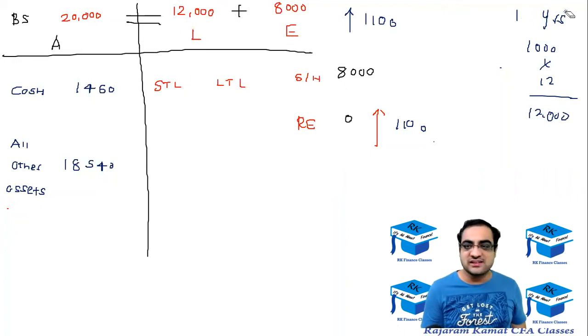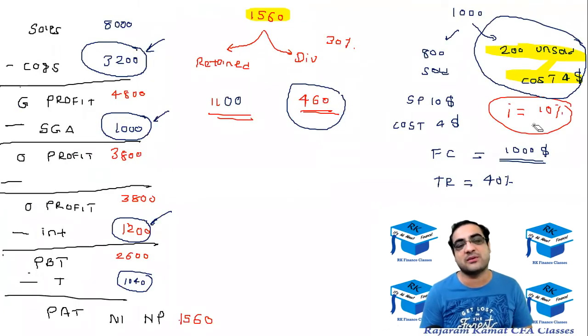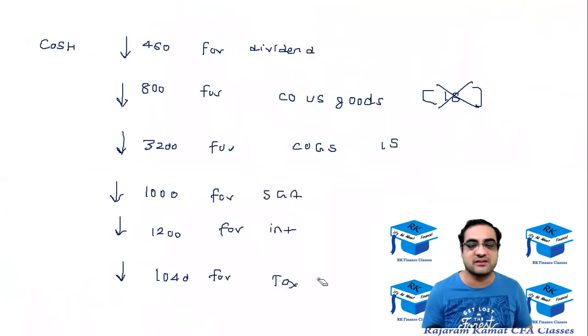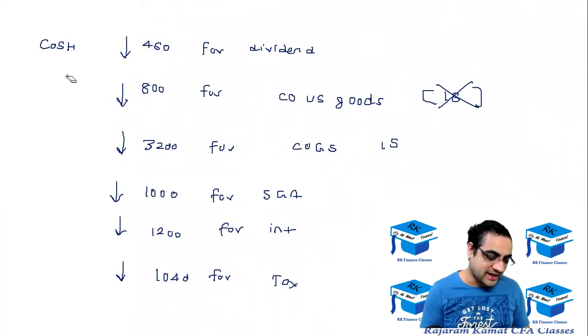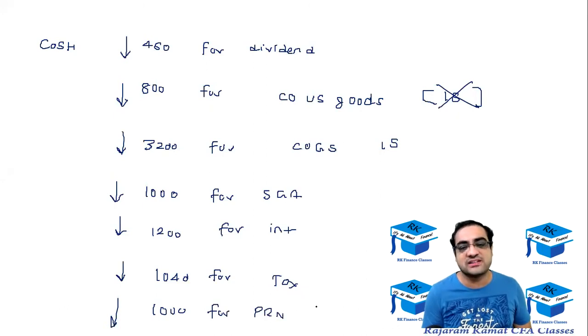So this year we have to pay 1,000, and in the next 11 years we have to pay 1,000 each. But we are not worried about the next 11 years. We are worried about the current year. So again the cash will be going down for a payment of 1,000 for the principal. And again over here I'm going to write it's not considered in the income statement.